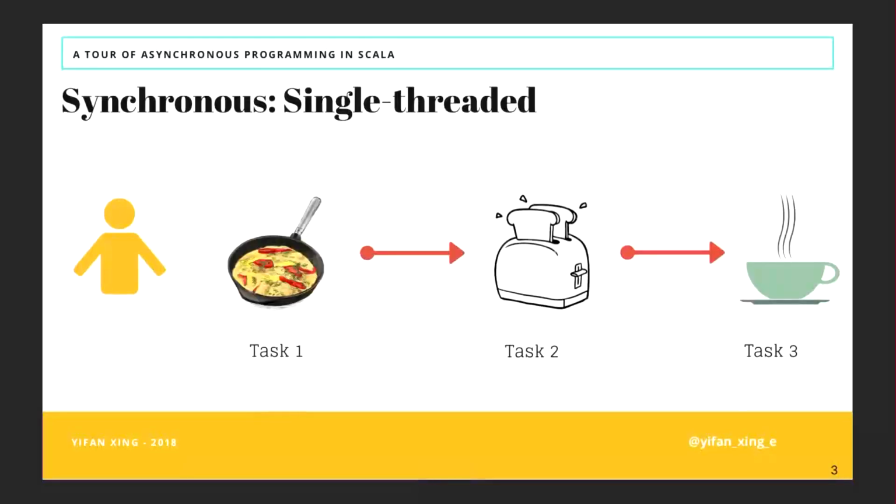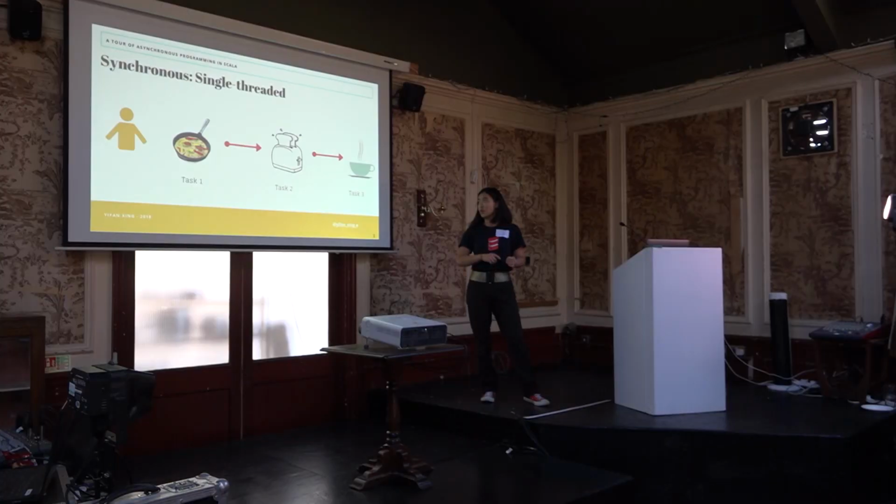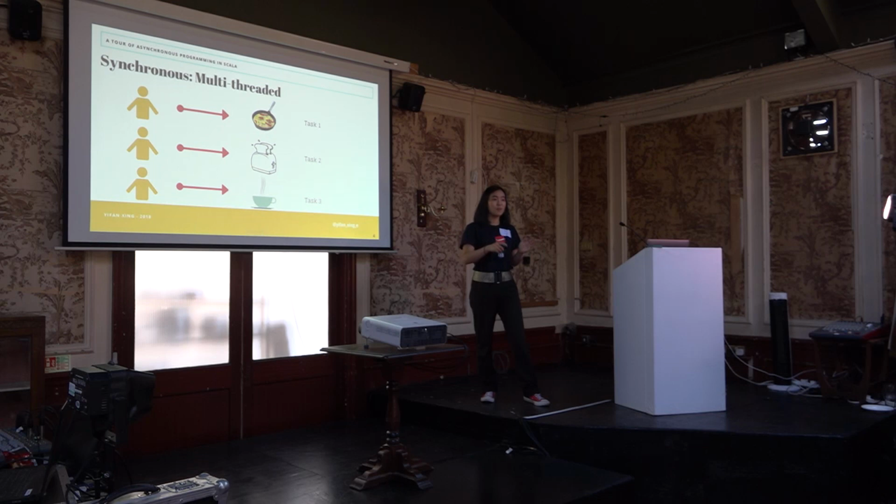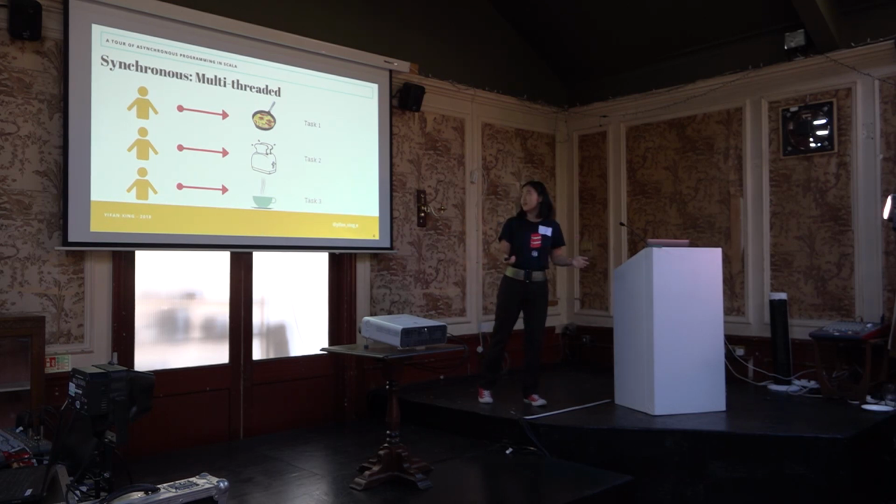So as a thread yourself, in a synchronous single-threaded environment, let's say we're cooking a meal. As a single thread, you will work on your first task, which is to cook the omelet, and then you wait till it finishes before you move on and make the toast. And then you wait till it finishes, and then you move on to brew the coffee.